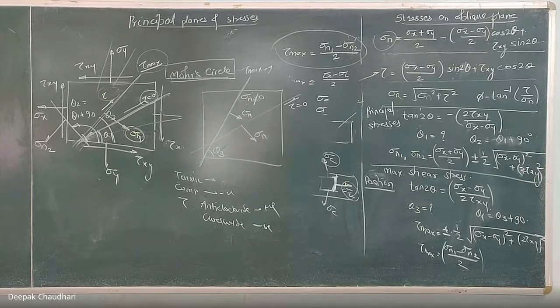Okay, in it you have to draw a circle. What will be its radius and what is the procedure, that I will explain to you in the next lecture. Clear? So that is the Mohr circle, which is the graphical method to solve the sum of principal planes and stresses. Clear? We'll learn it in tomorrow's lecture.